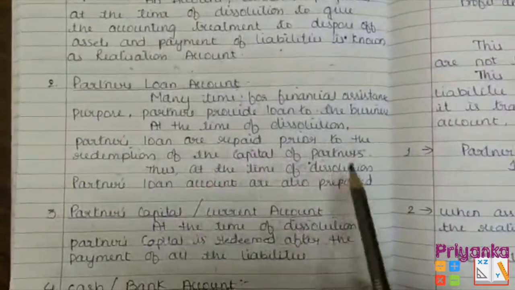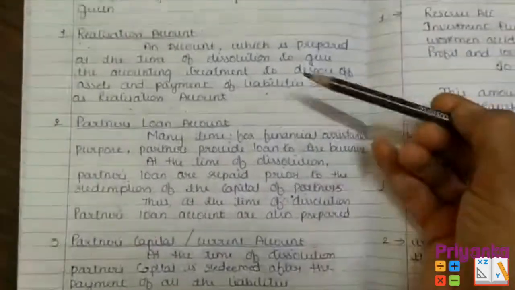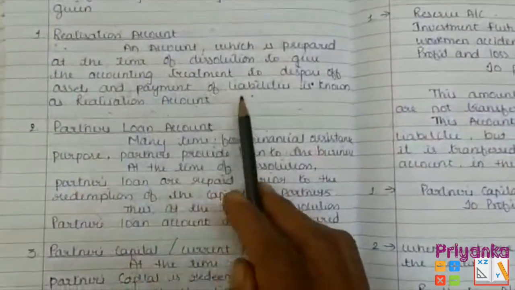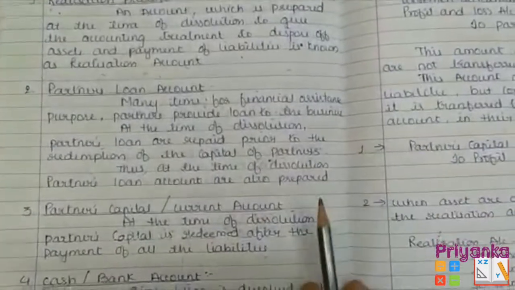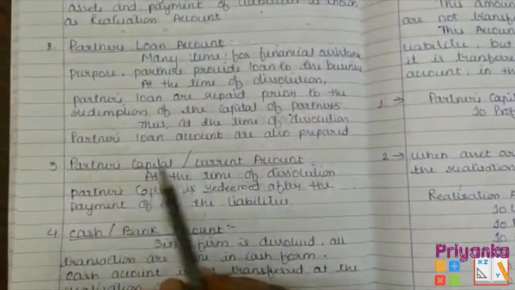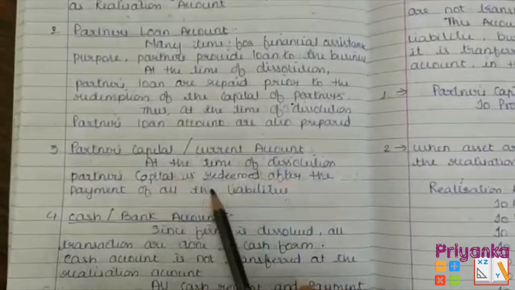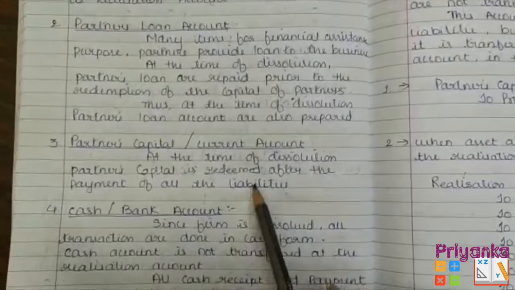Thus at the time of dissolution, partners' loan account is also prepared. Realization account is prepared for the accounting treatment of the assets and the payment of liabilities, and this is for the payment of the partners' loan. Then the partners' capital and current account. At the time of dissolution, partners' capital is redeemed after the payment of all the liabilities.